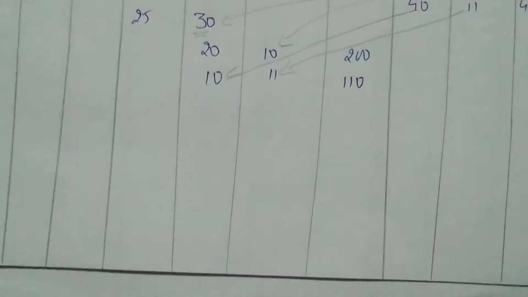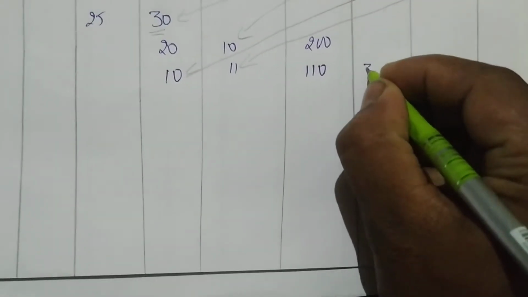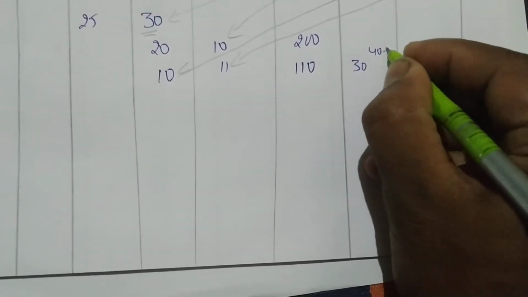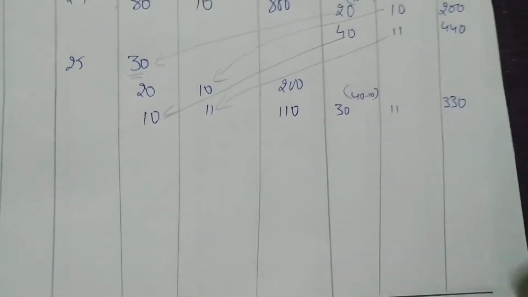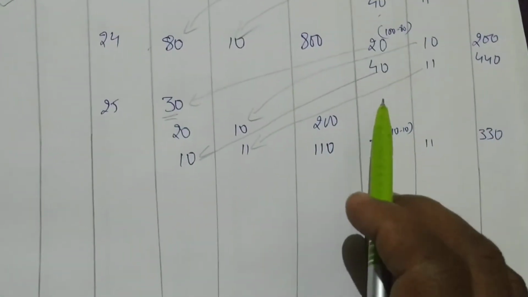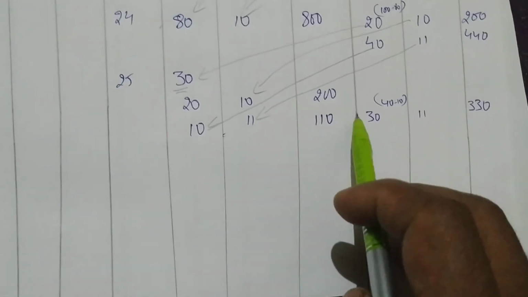So how much is left over? From 40 you have given 10. Left over is 30. 30 is left over. 11, 330. Easy. From 40 you have given 10 units. So how much is left over? 40 minus 10 is 30. So 330. Next. Feb 25.